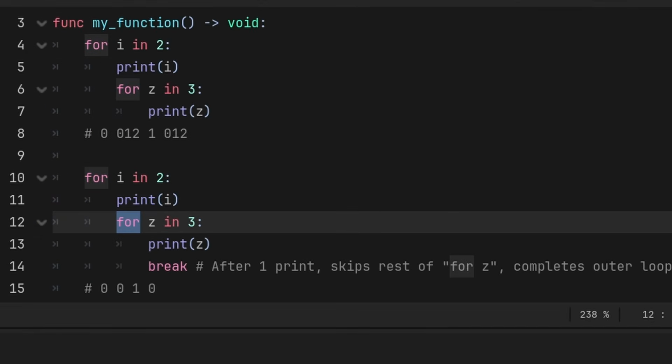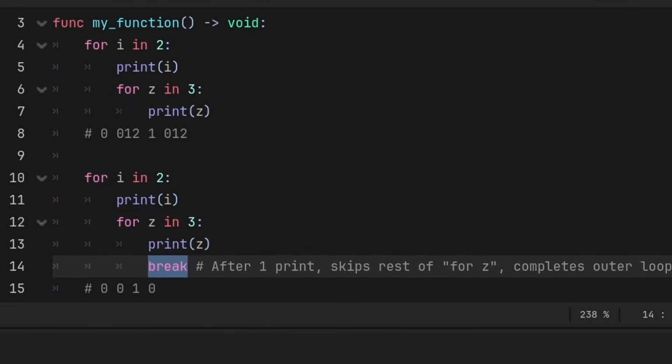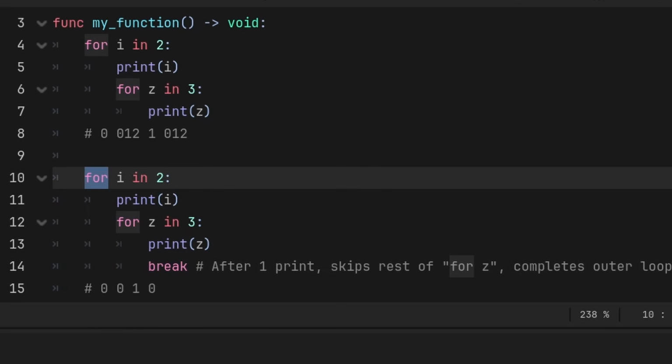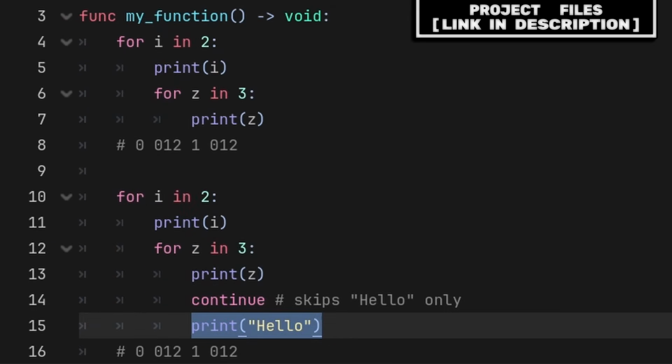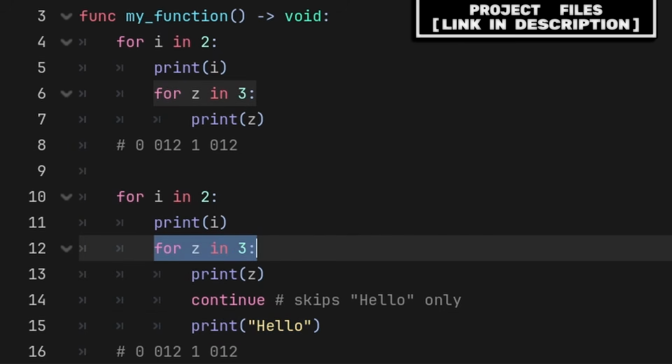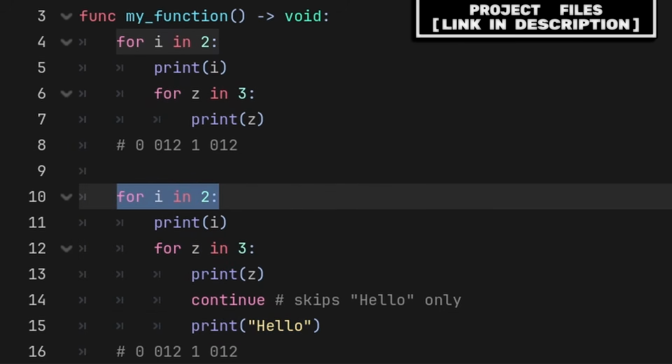Now in the case that you have a loop inside of another loop, if you use break in the innermost loop, then it will cancel that loop, but allow the outer loop to complete like normal. If you have continue in the inner loop, then it will skip any code below it within the inner loop, then allow the inner loop to continue on to its next iteration, and the outer loop is unaffected.